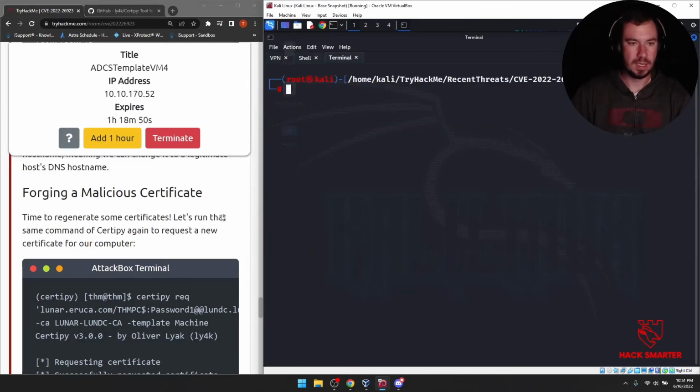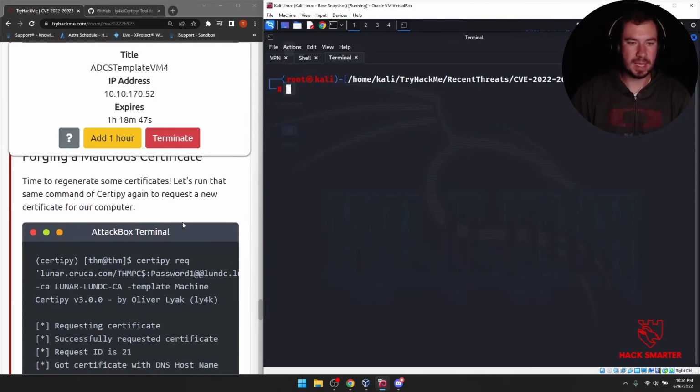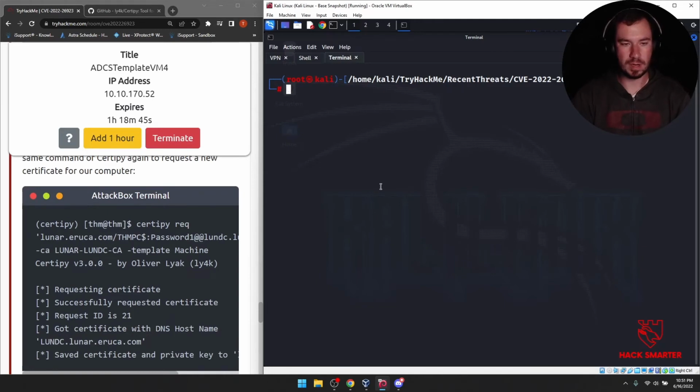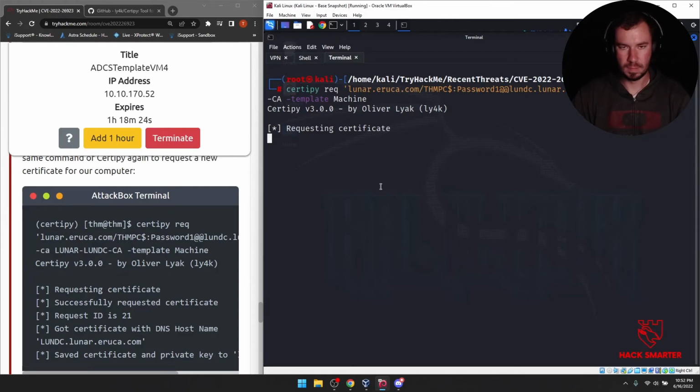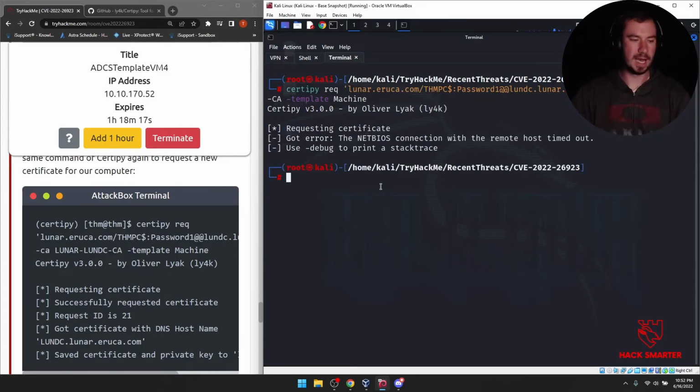Okay, sounds good. Let's run that same Certipy command again to request a new certificate for our computer. All right, let's give it a shot. I might already have it saved. I think it would be the same thing. Certipy request, lunar.eruca THMPC at that CA, template machine. Let's give that a shot. Is it going to work? Nope, it's not. Give it a second.